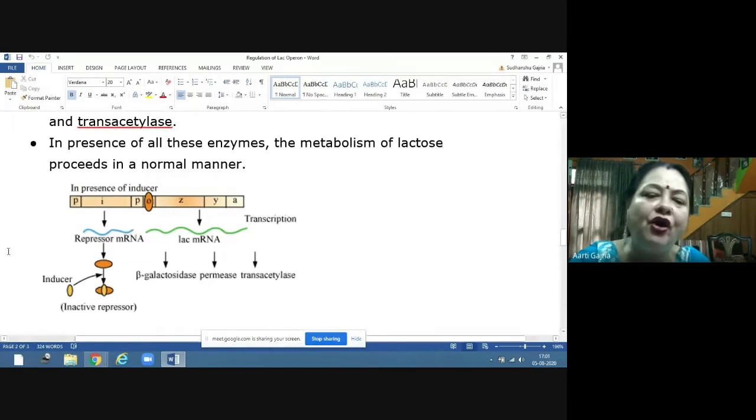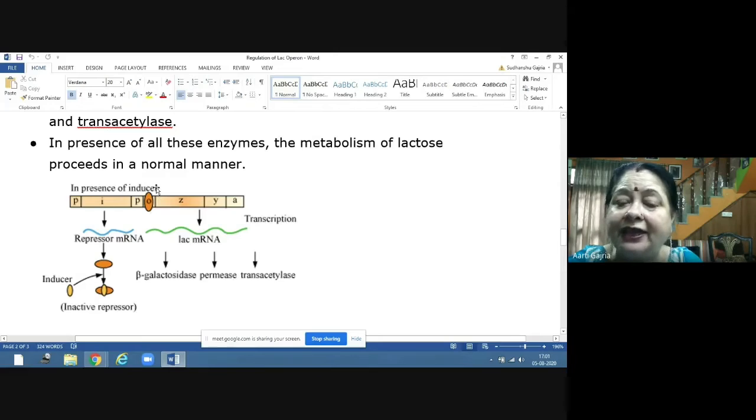So now the RNA polymerase enzyme, which was blocked by the repressor, is free to start the process of transcription. So now it will start transcription. Now what will happen? They will form LAC messenger RNA. This is LAC messenger RNA.